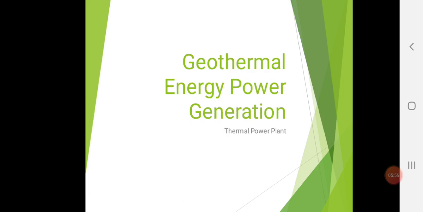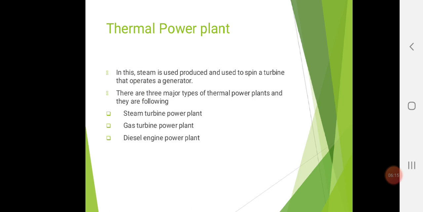Now, let's see how geothermal energy power generation actually takes place. Geothermal energy is generated by using thermal power plants. Now, what is a thermal power plant? In a thermal power plant, steam is produced and used to spin a turbine that operates a generator. You can imagine this, okay? Steam is produced and is used to spin a turbine that operates a generator.